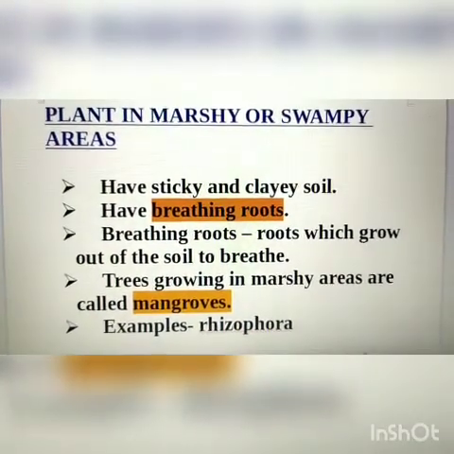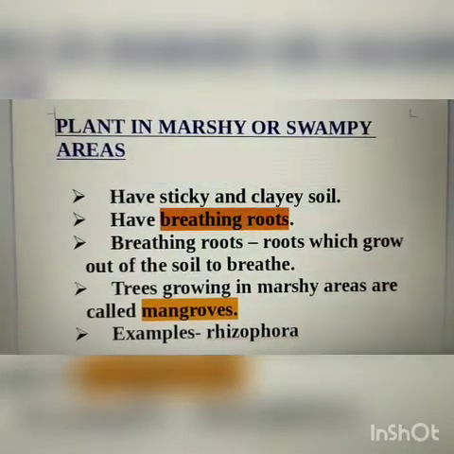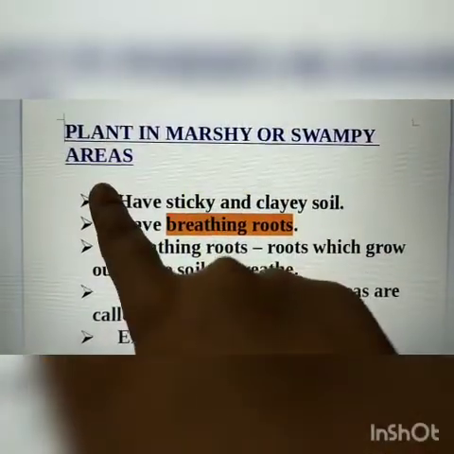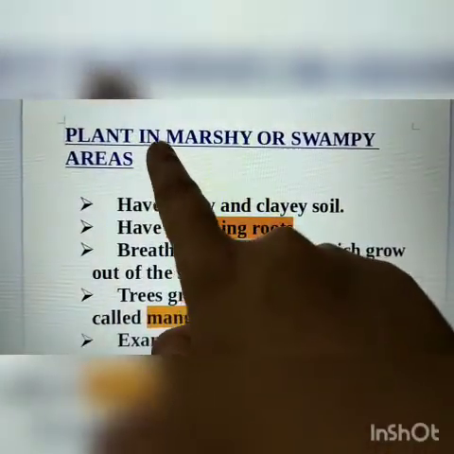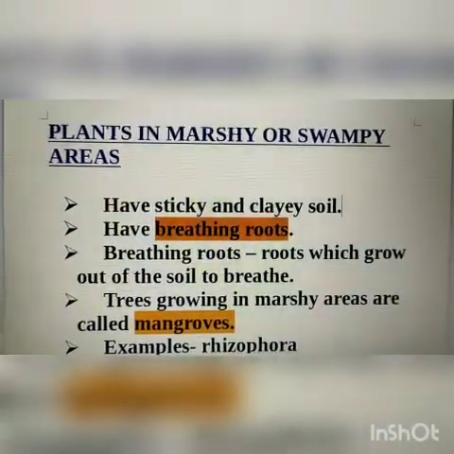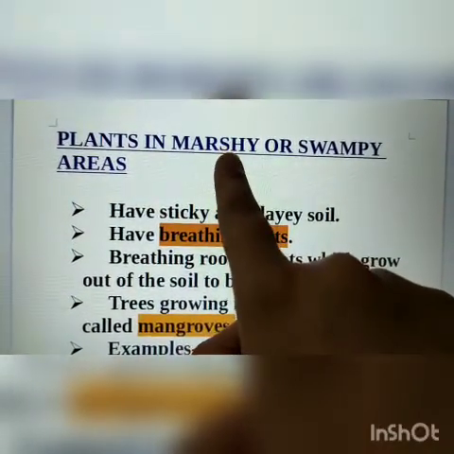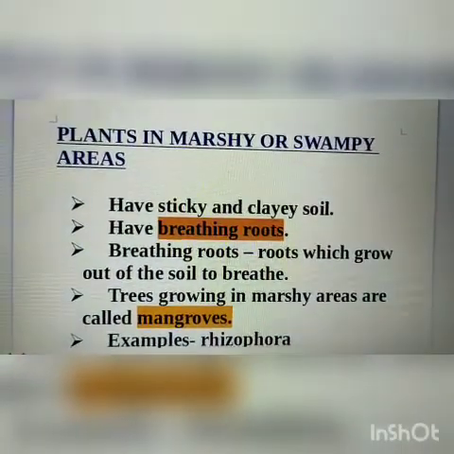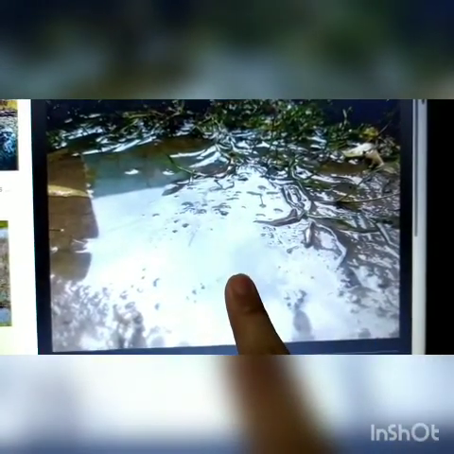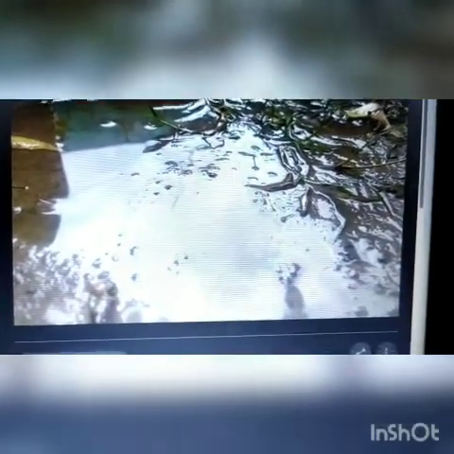Now, the last type of land or terrestrial habitat is marshy or swampy areas. Plants in marshy or swampy areas. First, we'll see what is marshy area. Okay? With the help of this image, you will be able to understand what are marshy areas. Okay? So, marshy area is a type of wet land.